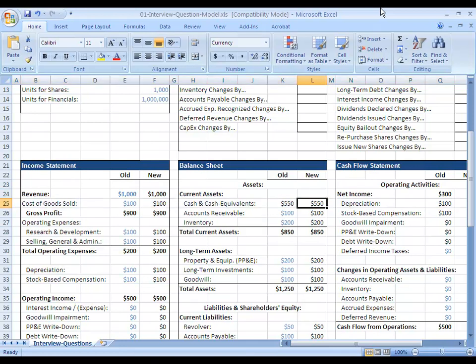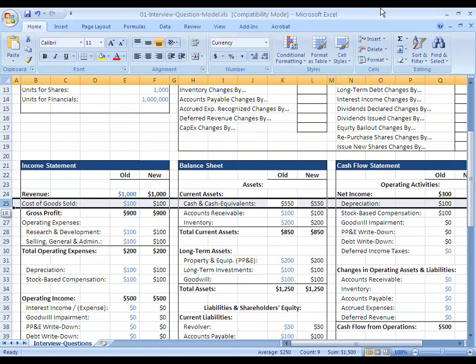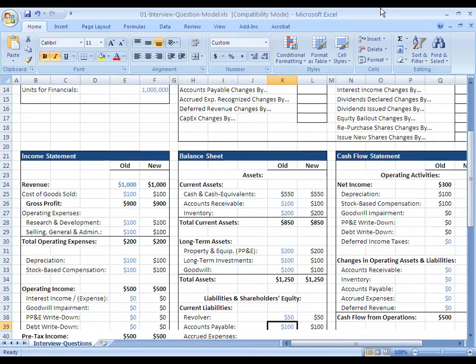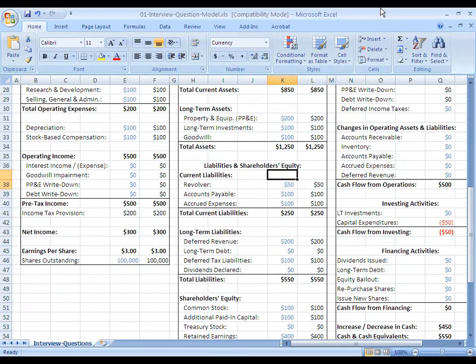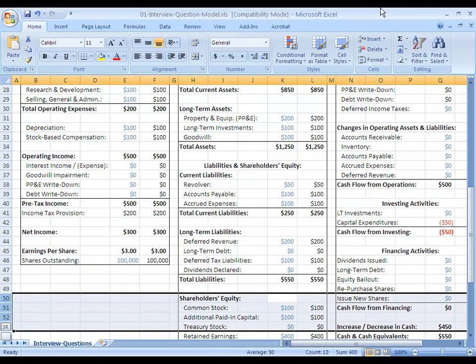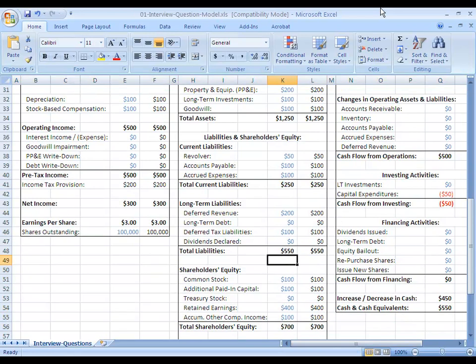And even when banks need to be bailed out, it's for pretty much the same reason, which is that they're short on cash. Now in their case, it's not that they need to order inventory or anything like that, but it's more that they do not have enough cash to actually borrow and lend money to different parties. And so that's what's causing the cash crunch and why they need to be bailed out. So with that in mind, keep in mind that the motivation for any type of bailout is to increase a company's cash balance. And the way you do that, of course, is you adjust the other side of the balance sheet so that either debt or shareholders' equity is going up to balance this increase in cash that you have.